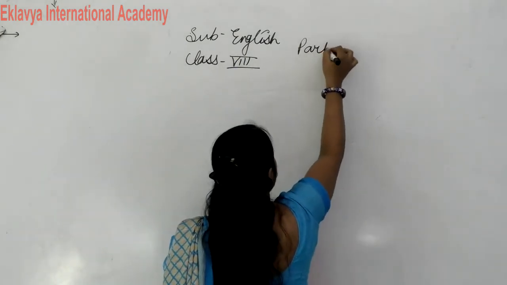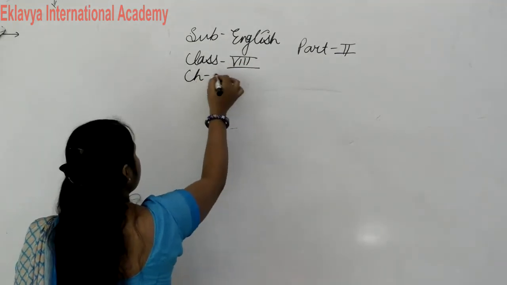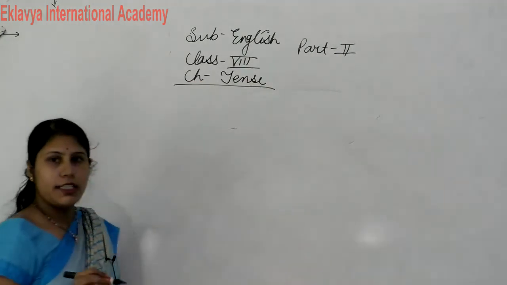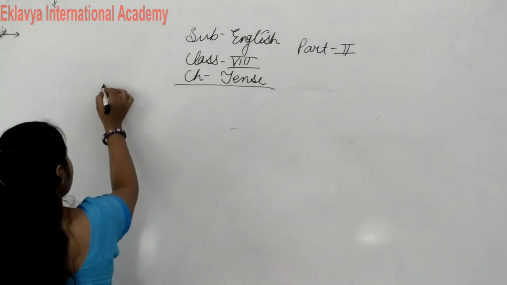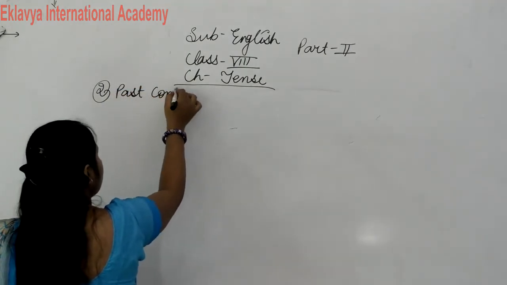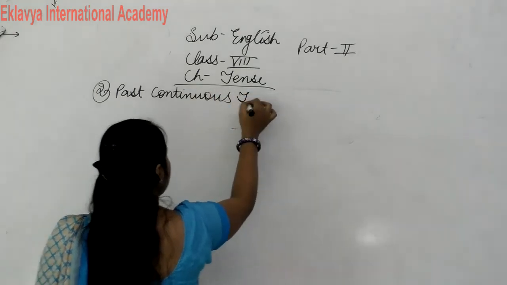Part second, tense. Now second part of the past tense, that is past continuous tense.